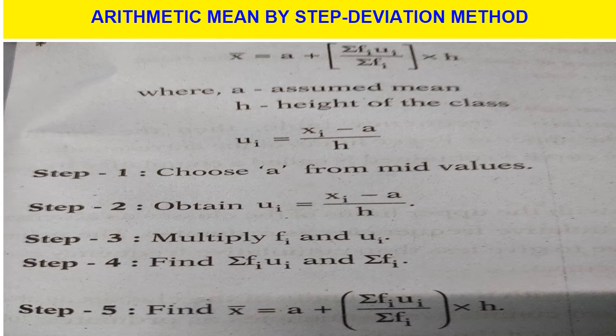Next, obtain ui. ui is equal to xi minus a, where xi is the class mid value, minus assumed mean, by length of the class. Next, multiply fi and ui. Find sigma fi ui, and we have to add all fi ui's and sigma fi. Then find x bar is equal to a plus sigma fi ui by sigma fi, into h.